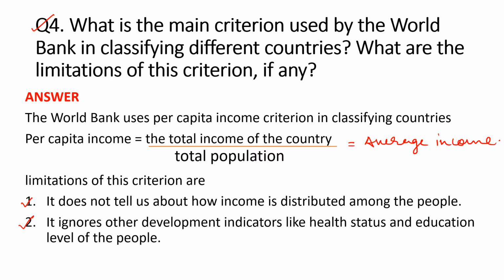Because there is a question in the latter part of this section, where we will understand how income is distributed among the people. And this per capita income criterion does not tell us about how income is distributed. For example, we will see in the latter part of the question.